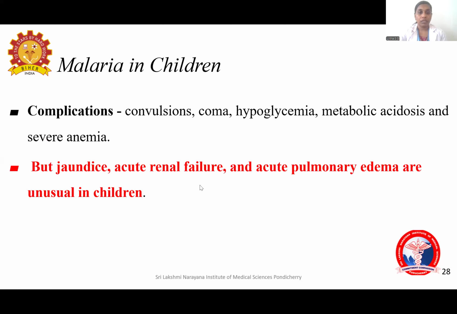And in children, this jaundice, acute renal failure, and acute pulmonary edema are unusual. These are the complications that can develop with all the species of malaria, especially with falciparum malaria. But these features are not seen in children. It is unusual in children. But the complications that are seen commonly in children are convulsions, coma, hypoglycemia, metabolic acidosis, and severe anemia. These are the complications commonly seen in children.